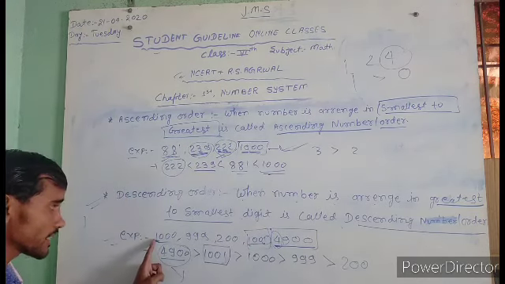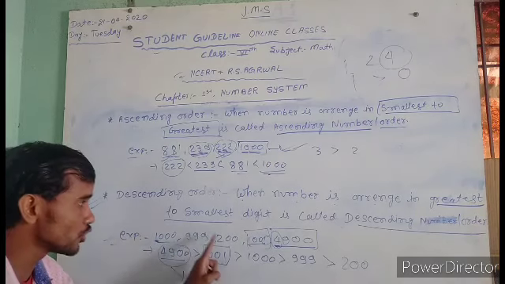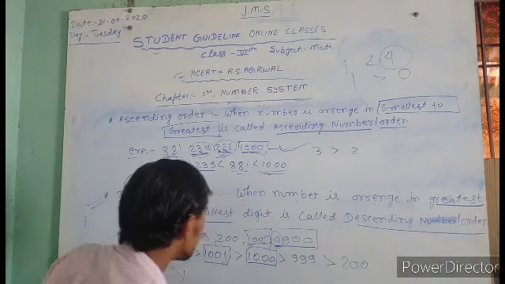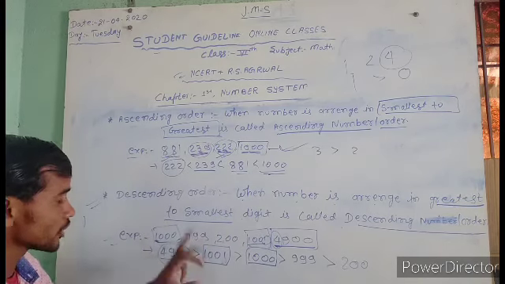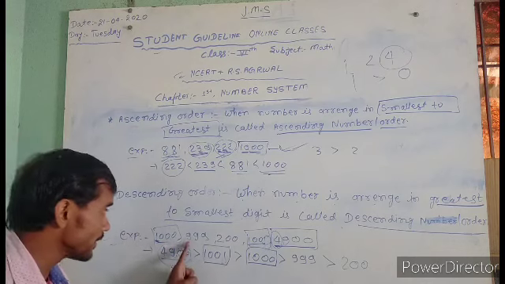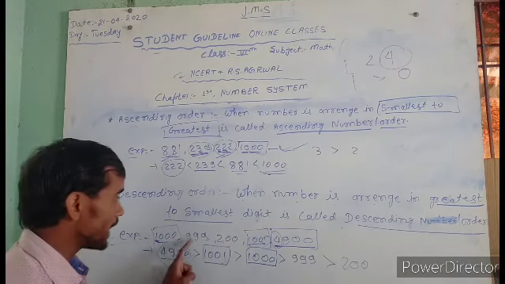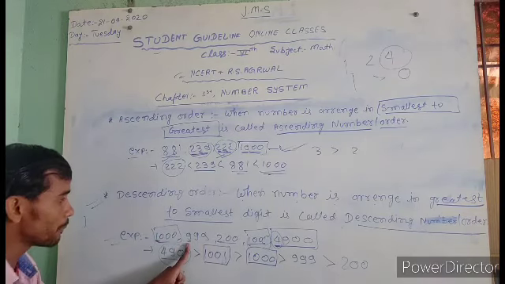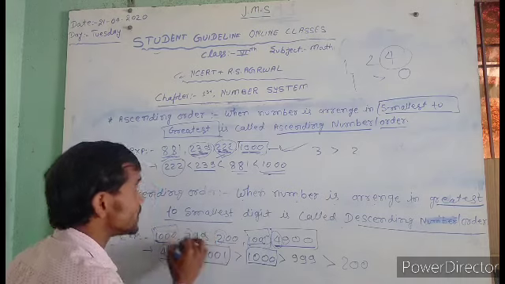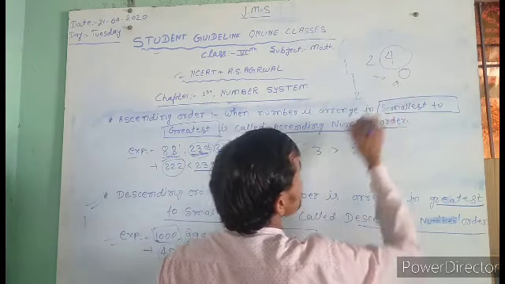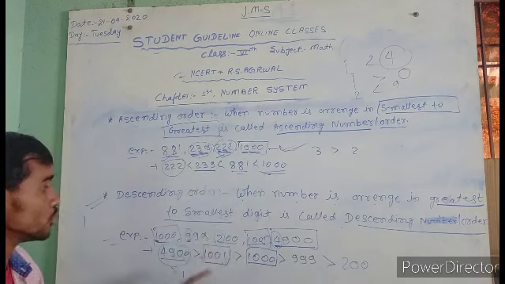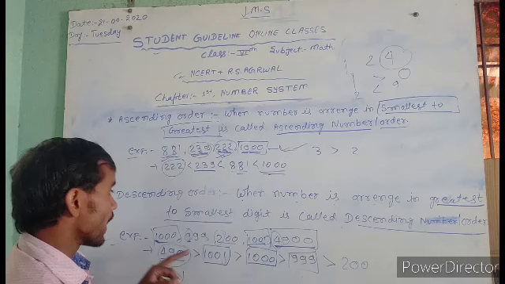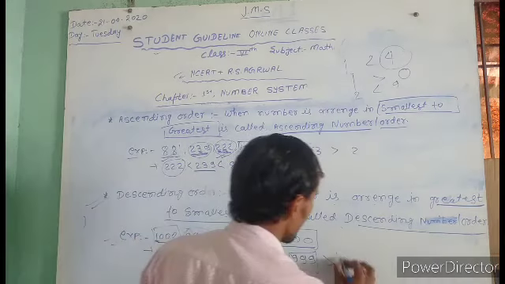Next, 1999 and 200. 1000 is greater, so write 1999 here. It means the four-digit numbers are finished. And last, the 3-digit numbers left, 999 and 200 only. Compare the first digit, 9 and 2. 9 is greater than 2. So write 999 as the third number, and the last one left is 200. That's your answer.